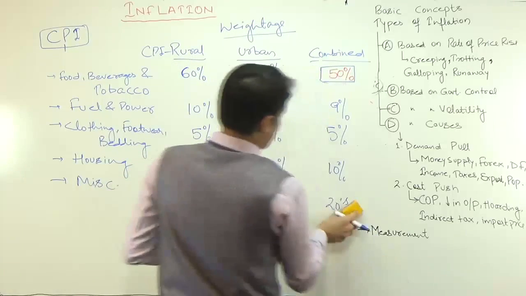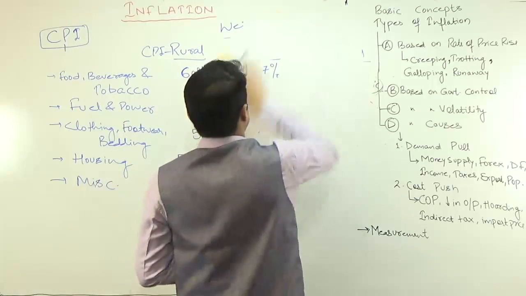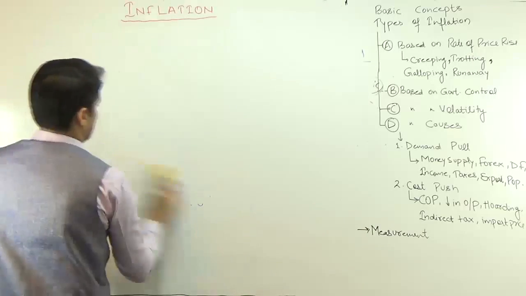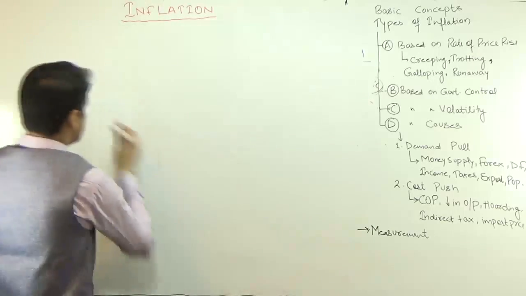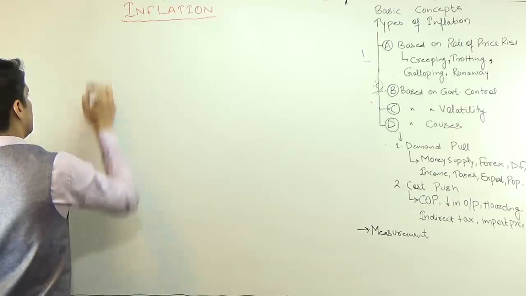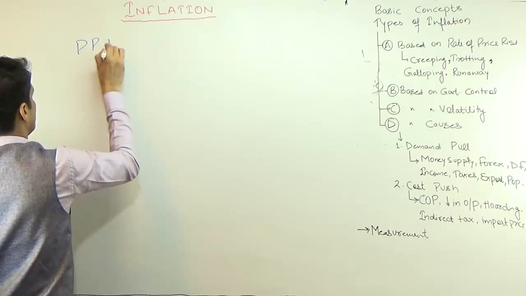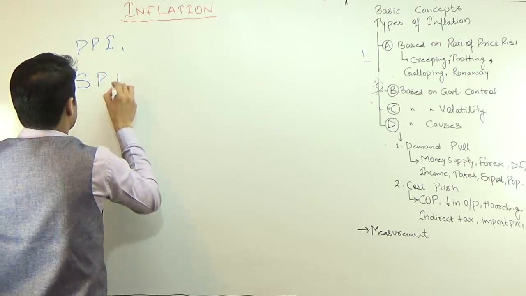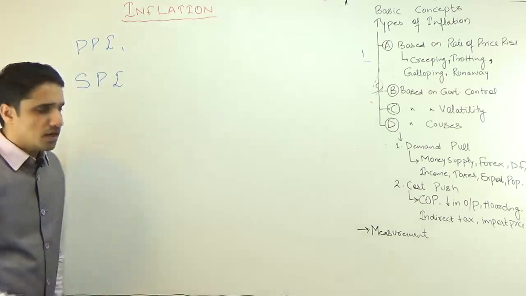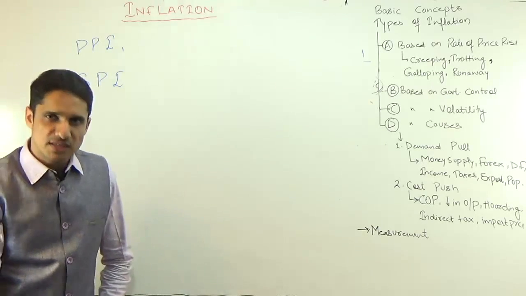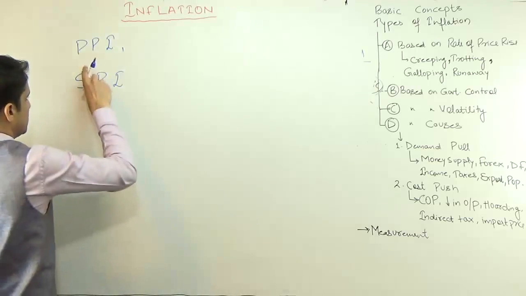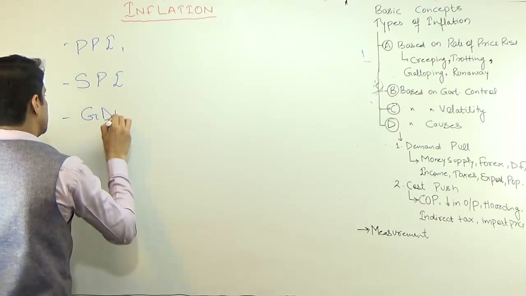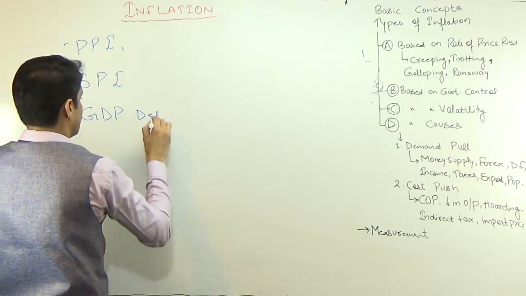Then we have a few other small indices, like PPI, the producer price index. If you are calculating at the producers level, that is known as the producers price index. Similarly we have the service price index. If you are comparing the prices of services in India, you will get the service price index. And the last one that is relevant is the GDP deflator.